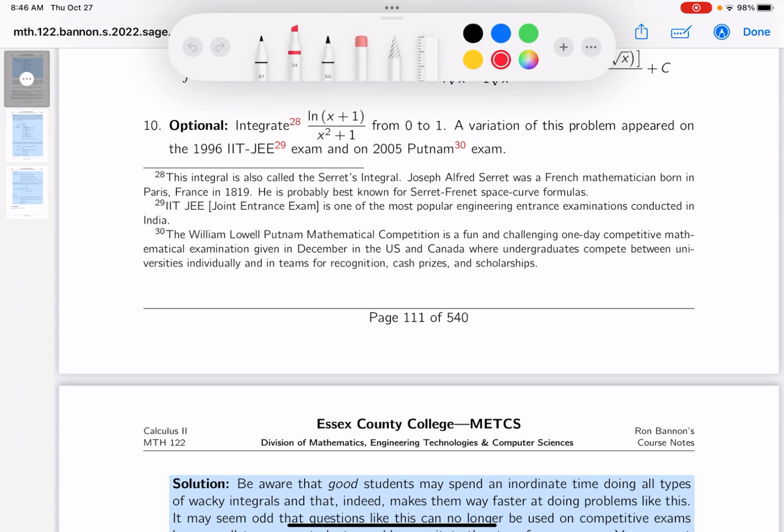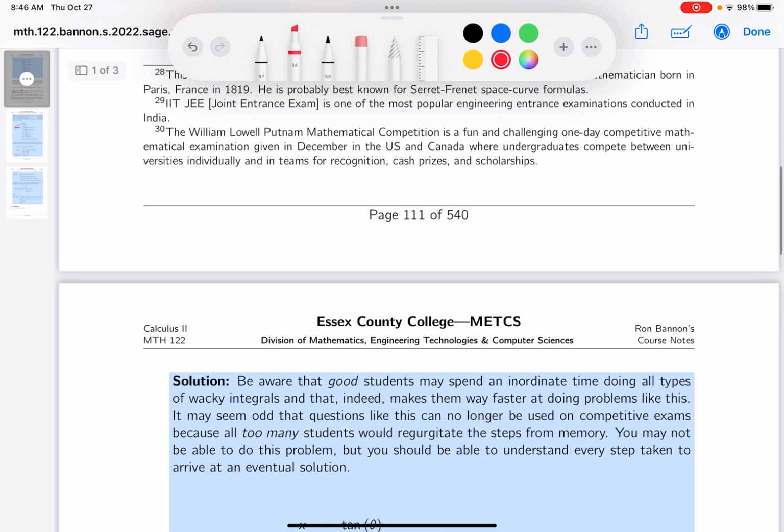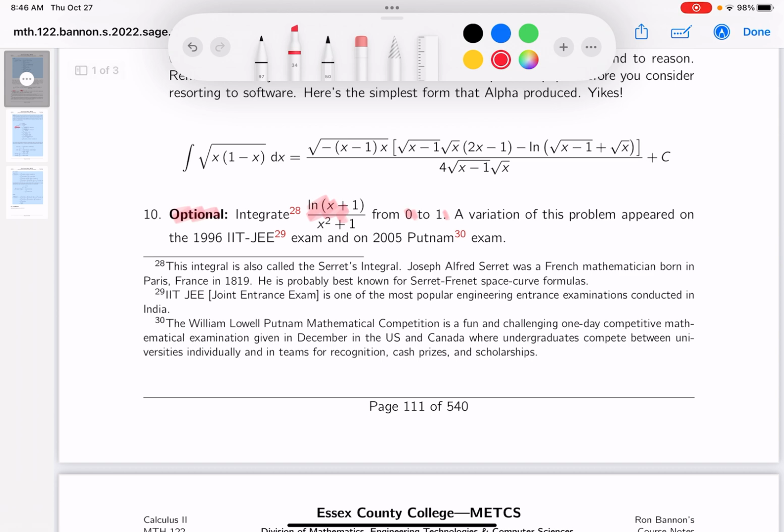Okay, it's an optional question, and it wants you to integrate. Here's the integrand from 0 to 1. So if you look at the integration, it would look like this over here. All right, we'll get to that in a moment. I want to point out that this appeared in the past on exams.